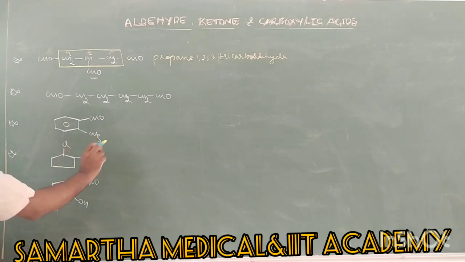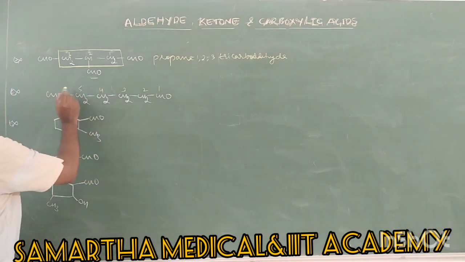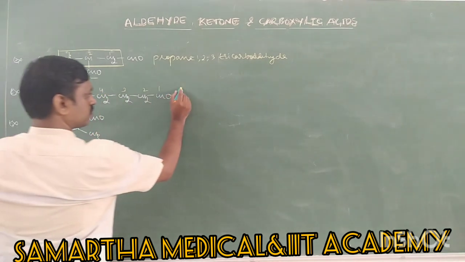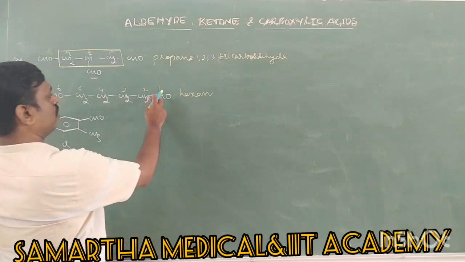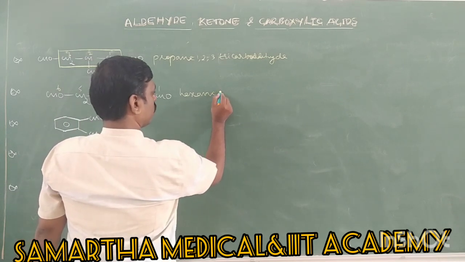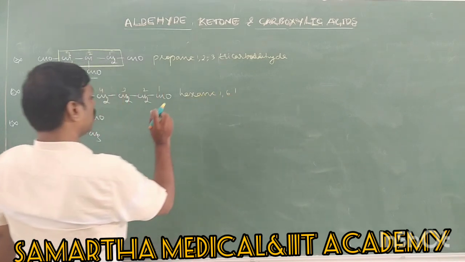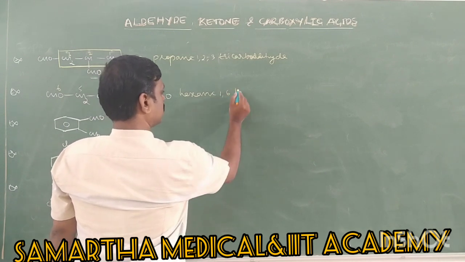Next, here alkanol is possible: 1, 2, 3, 4, 5, 6, hexane. Hexane 1,6, sorry, not triol, diol.